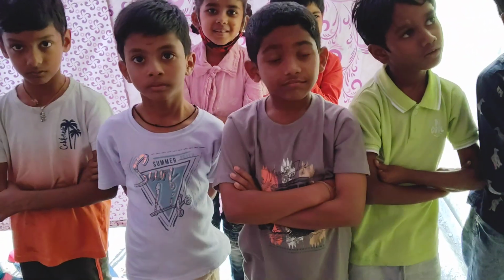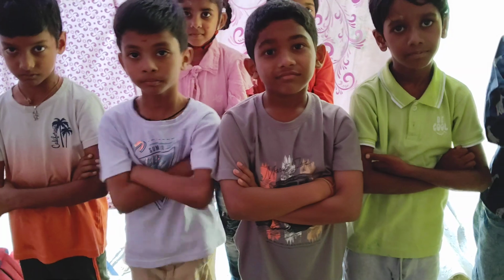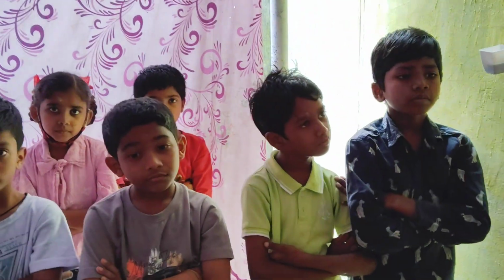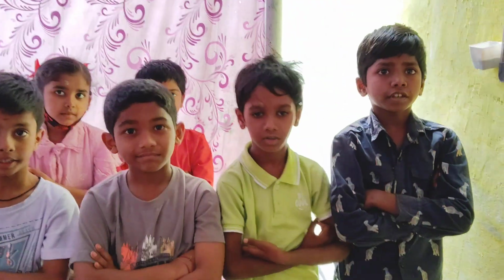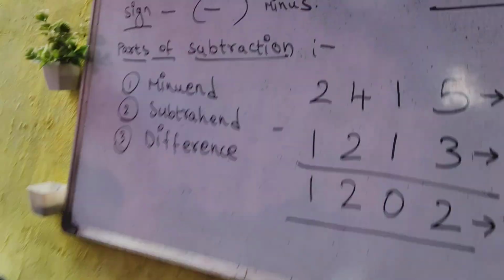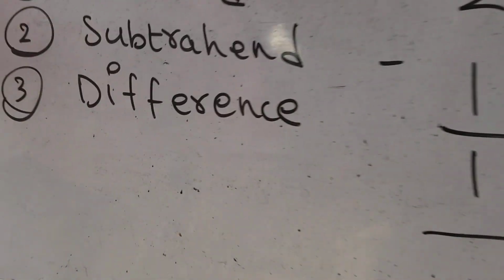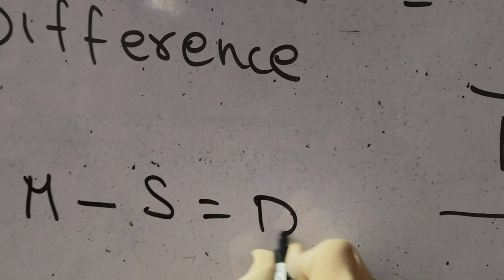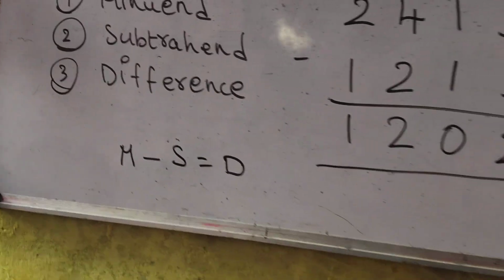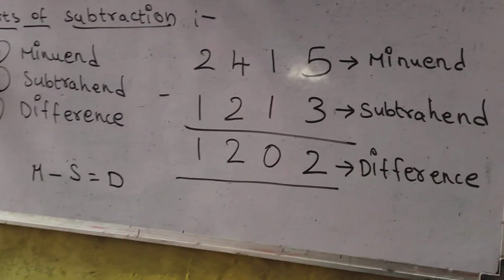Did you understand, Jitender? Yes? Fine. You are understanding what I said? Okay. So, my super dad. You remember that: minuend, subtrahend, difference. So what is the formula you can write for subtraction? Minuend minus subtrahend is equal to difference.